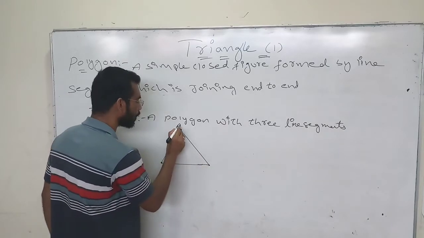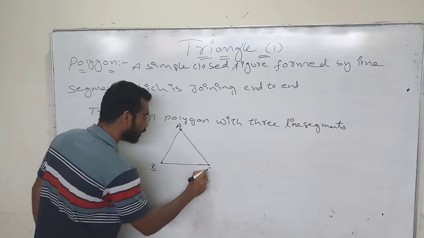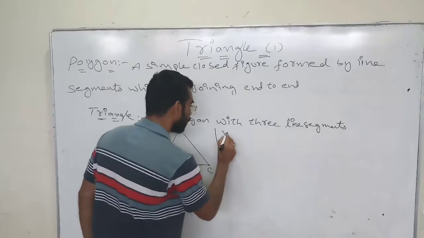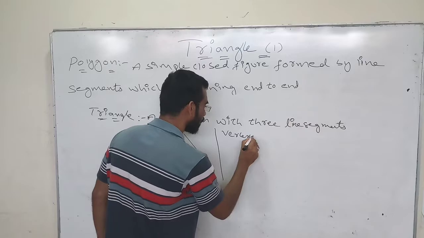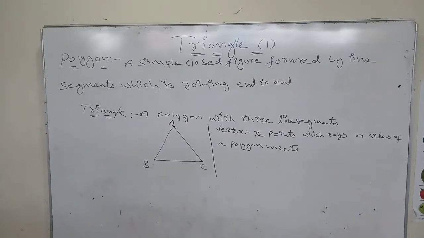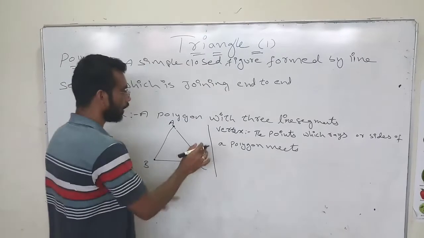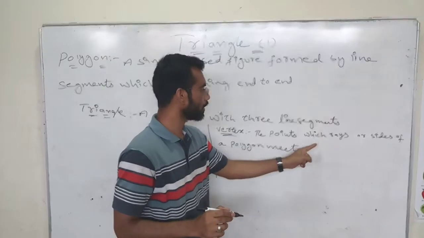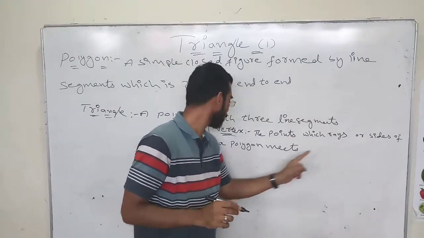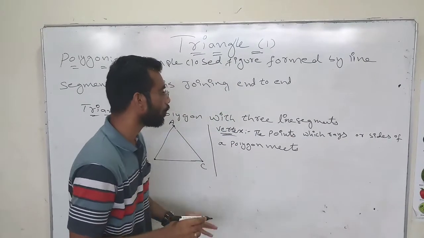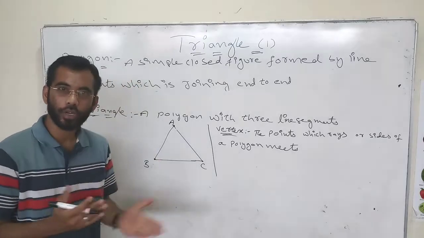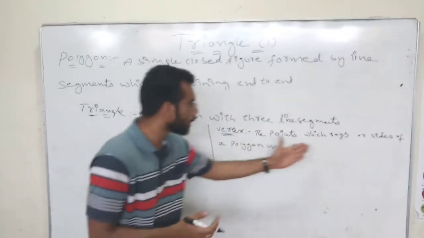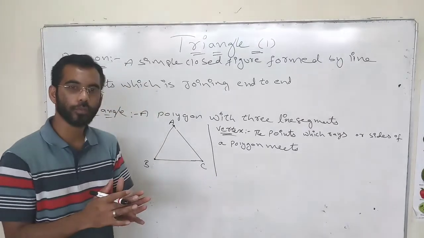Now, I am giving the name ABC to the triangle. ABC is a triangle. Now, what is a vertex? Now we will see about the vertex. The vertex is the point where two rays or sides of the polygon meet.